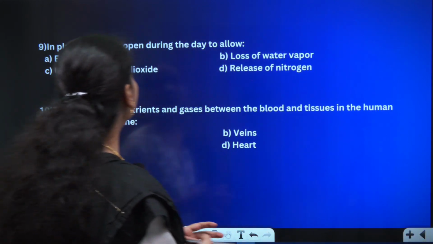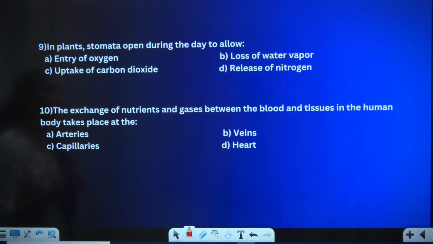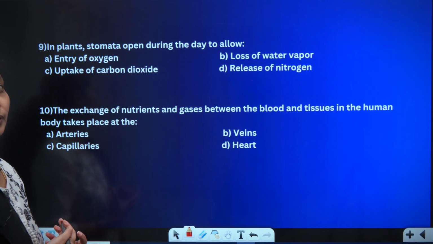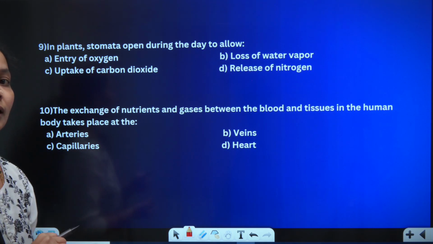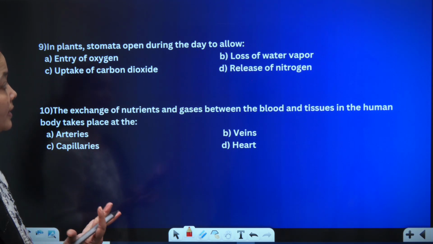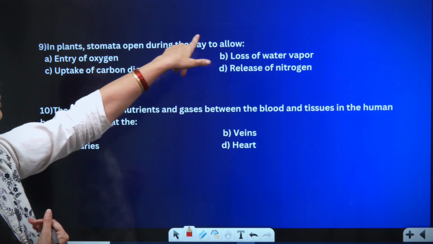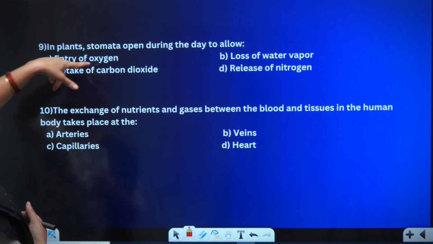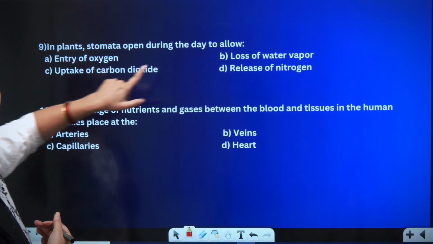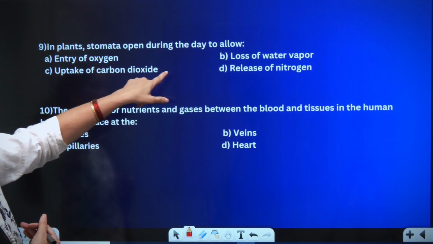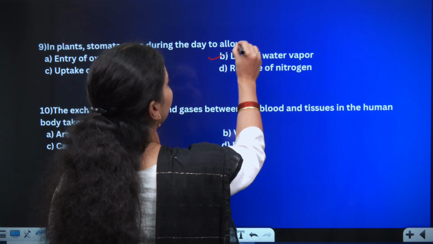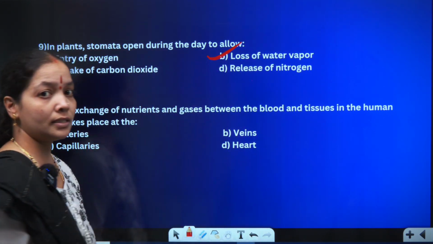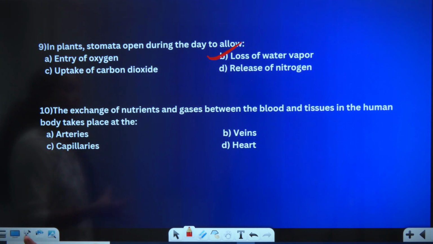In the next question, in plants, stomata open during the day to allow. What is the function of stomata? In plants, stomata open during the day for entry of oxygen, loss of water vapor, uptake of carbon dioxide, or release of nitrogen. It is going to open to get rid of the excess water, in the form of release of water vapor.